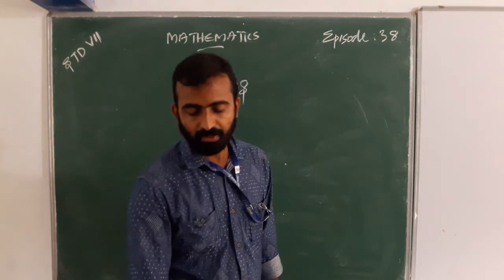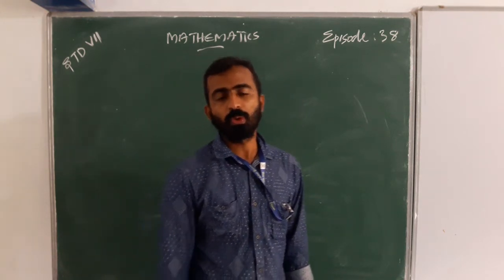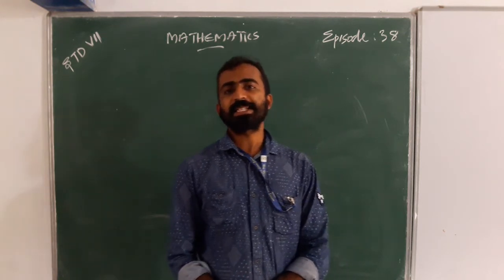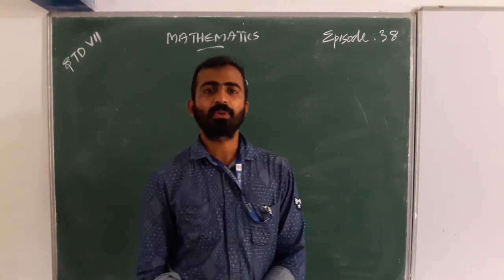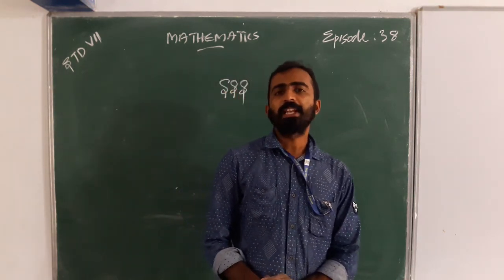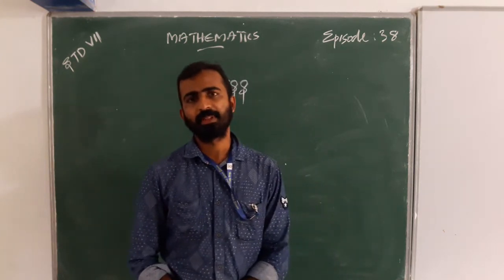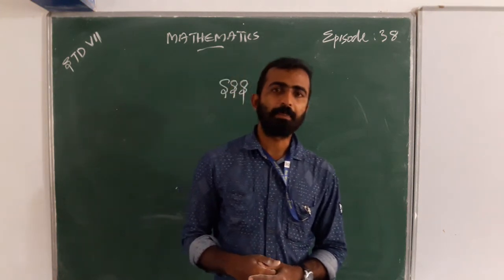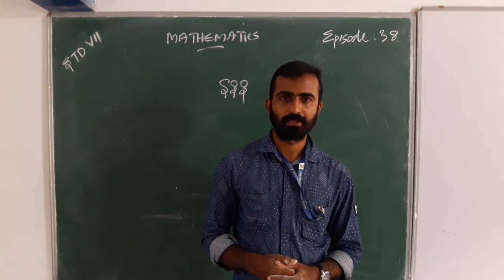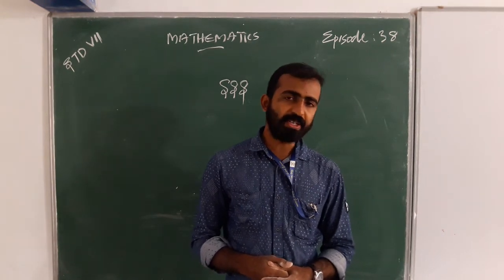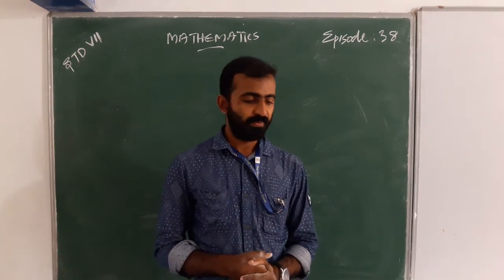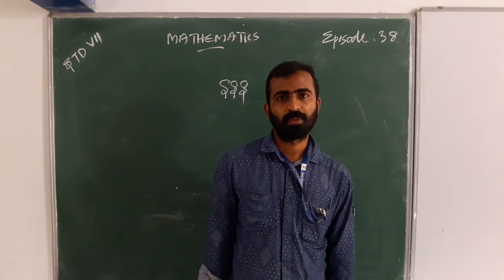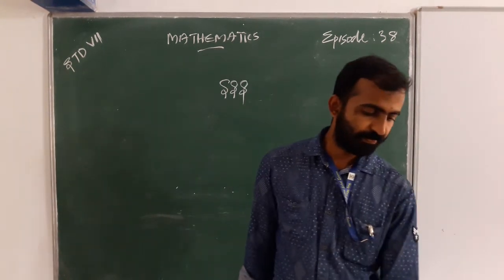SSS congruence criteria. S means side. That means if we take two triangles, and the sides of the triangles have the same length. Yes. When we take two triangles, the sides of the triangles are the same. Okay.